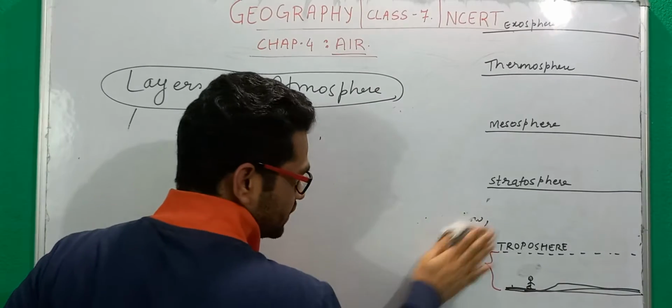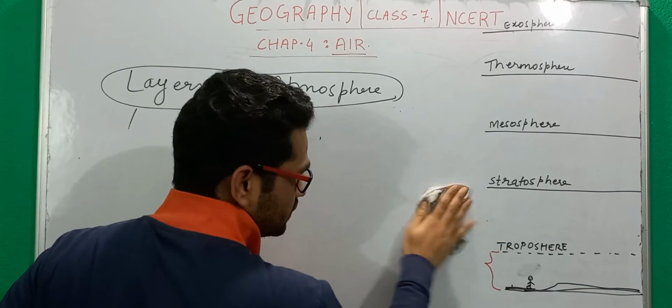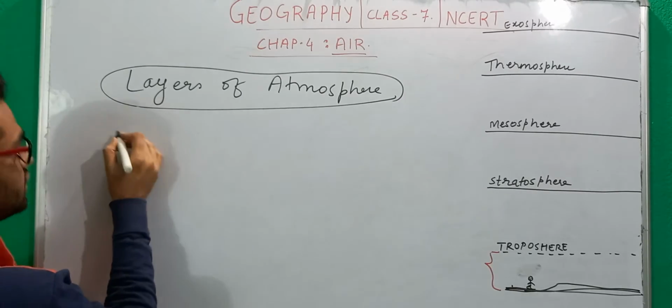The other layers are also very significant, but not as significant as the troposphere. So let's understand another layer called the stratosphere. You might not be able to see from this marker because of its light color, right? So let's understand the stratosphere.